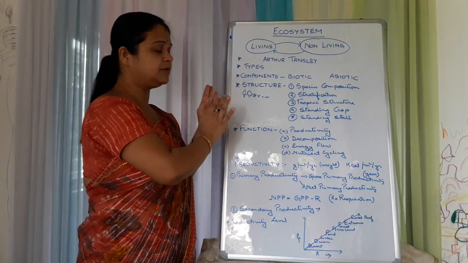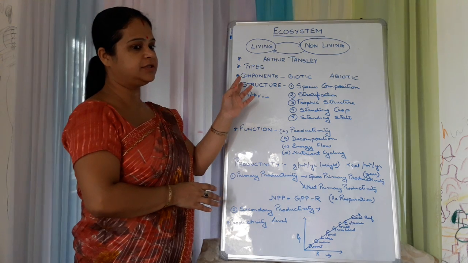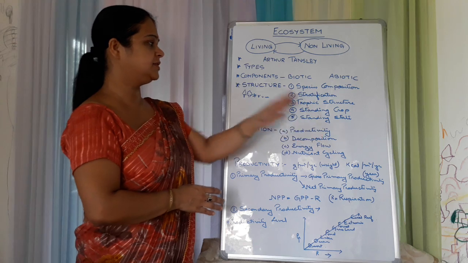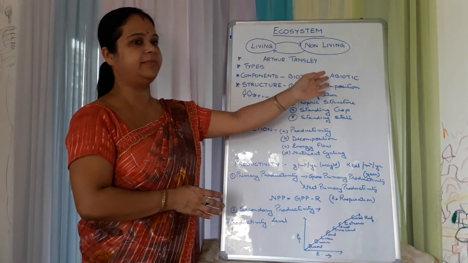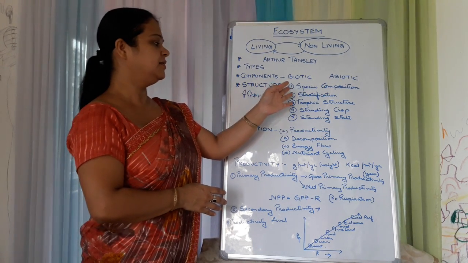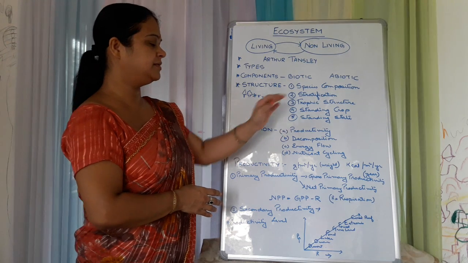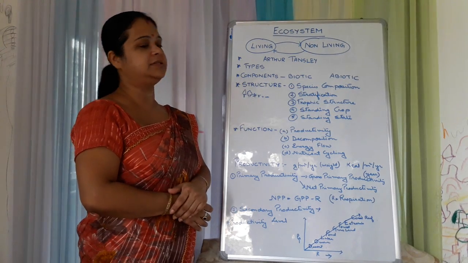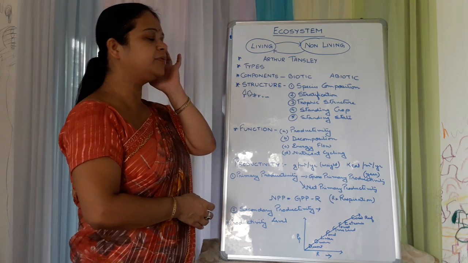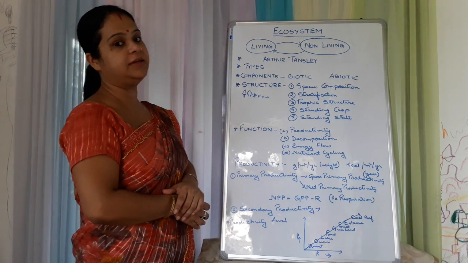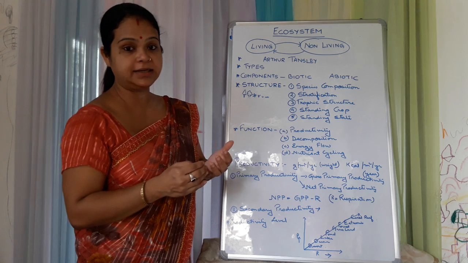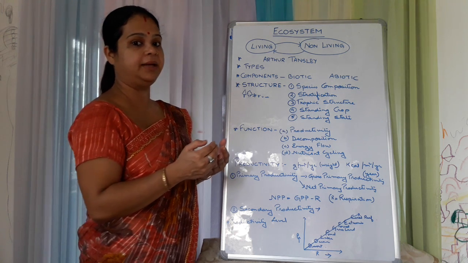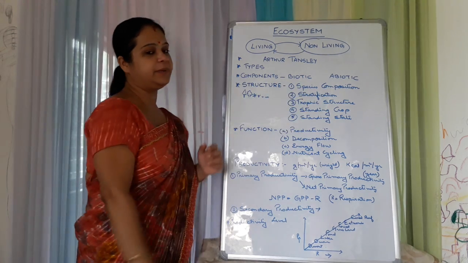Now we come to the main thing, today's topic is structure. Structure basically means the components, the biotic and abiotic system, and here there are five different main subheadings under structure. First is the species composition. Species composition means the different types of species that are present in the ecosystem, that is, what type of plants are there, what type of animals are present, and what the physical, environmental, climatic conditions are. All these include the species composition.